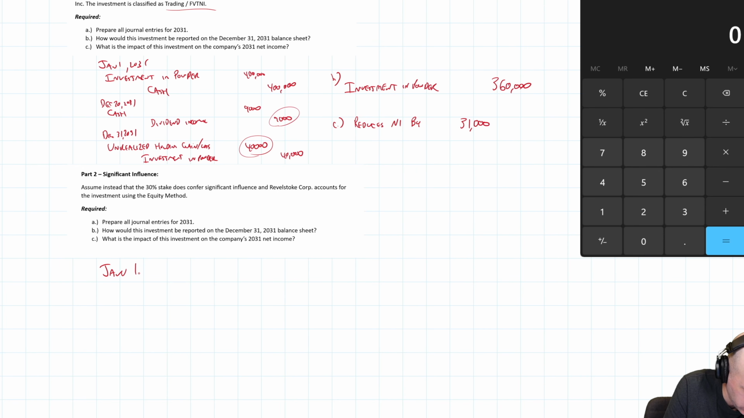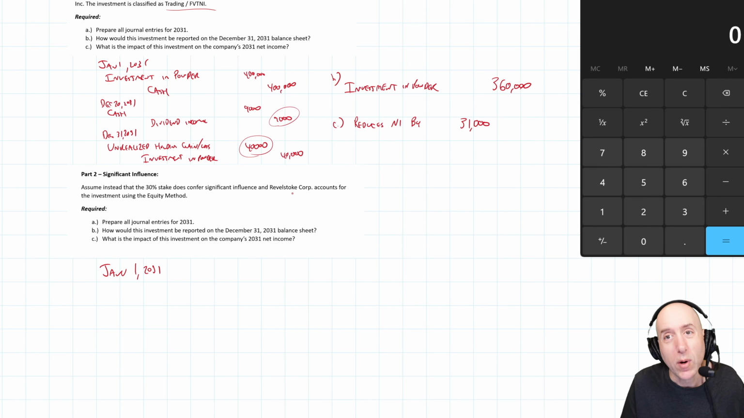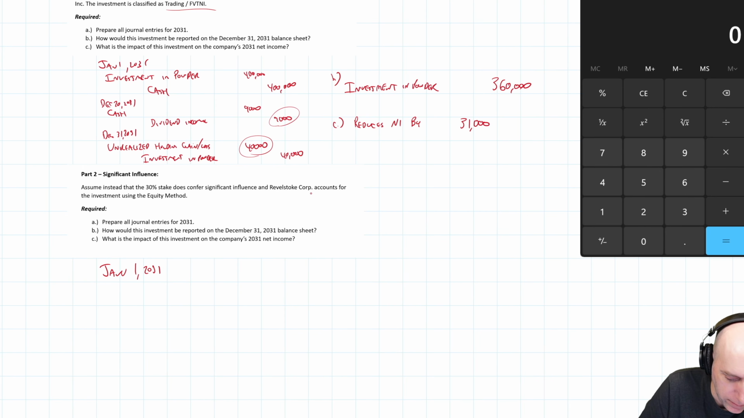January 1st, so we're doing the journal entries for the equity method. Let me just read this. Assume instead that the 30% stake does confer significant influence, so we buy 30%, and we do have significant influence over Revelstoke, and we decide we want to use the equity method. Okay, so we buy the investment. Well, that's the same journal entry, debit investment